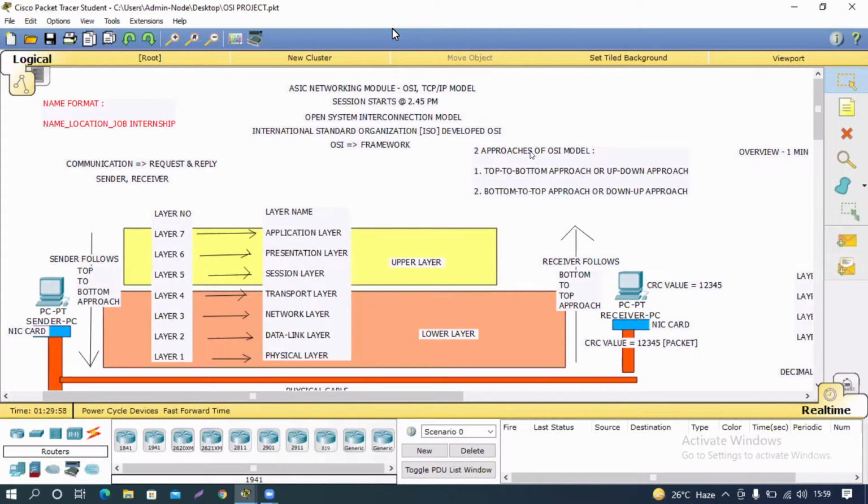Click on that option and type your name in this format, then your city name, and lastly job or internship. Sir, I have only just joined. That is why I'm telling you, because in the upcoming sessions also, when you join, change it.